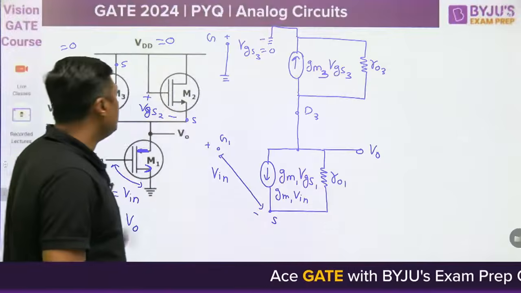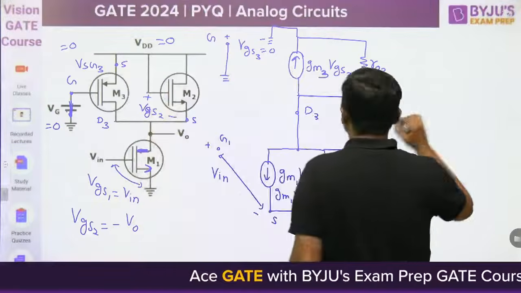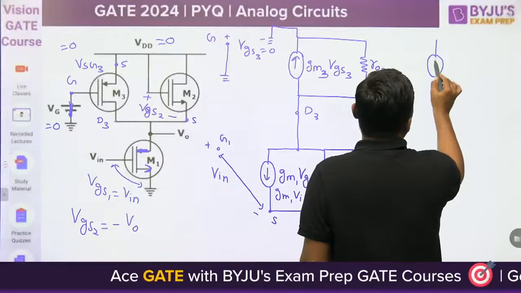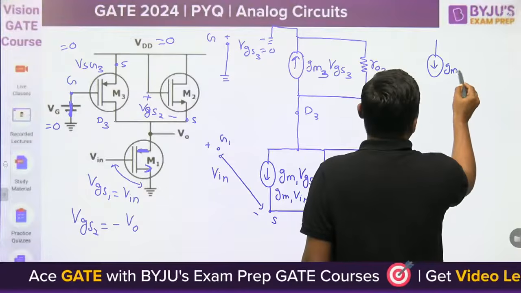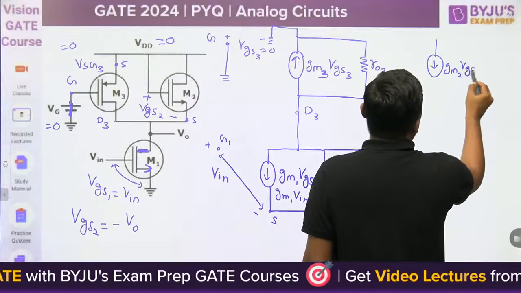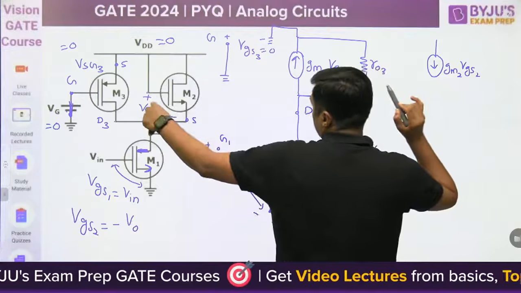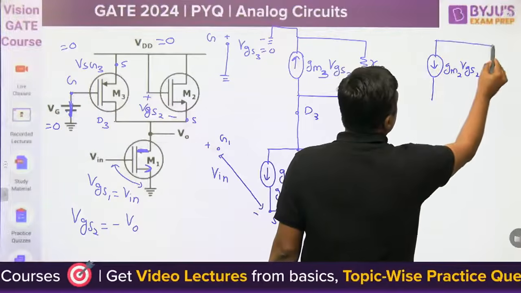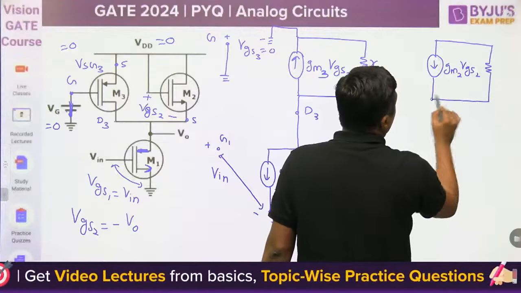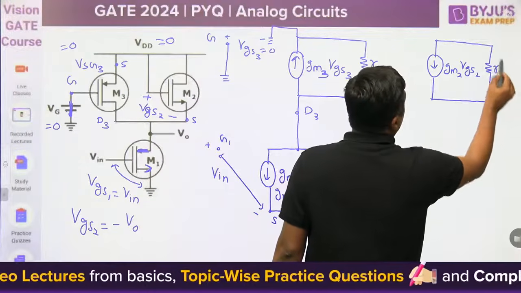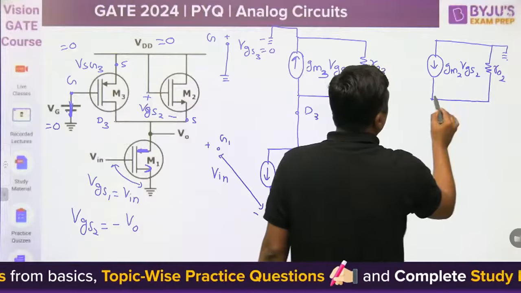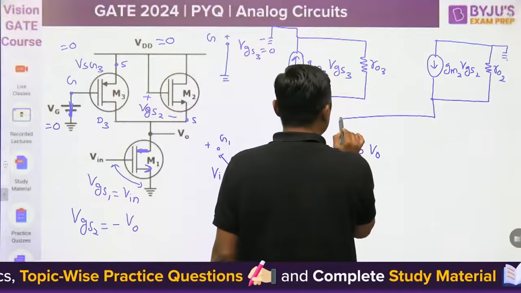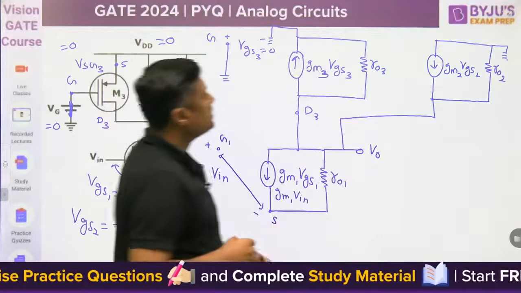And finally, the model for M2. Already I have given VGS2 is minus V0, and that is ro2. This point is connected to ground and this point is connected to V0. So that is the model.